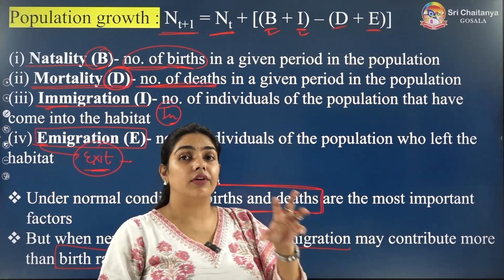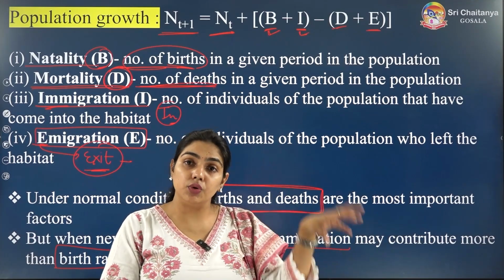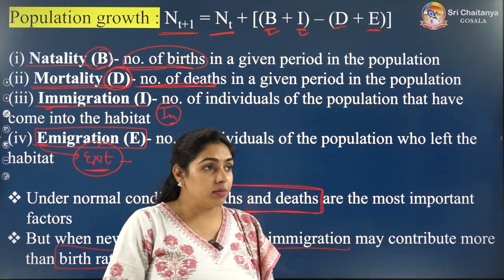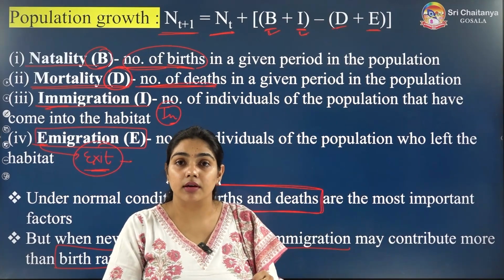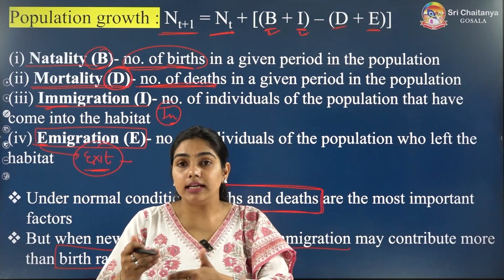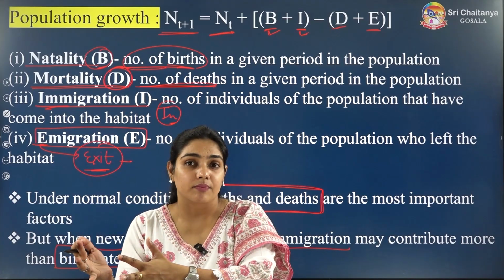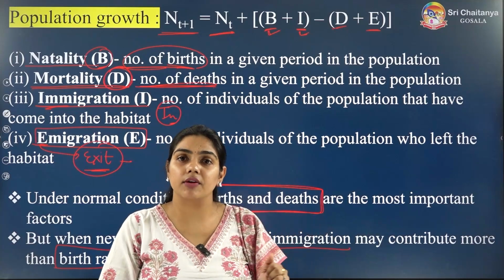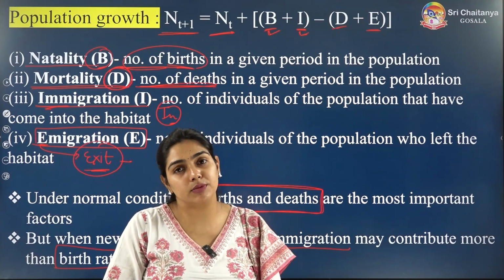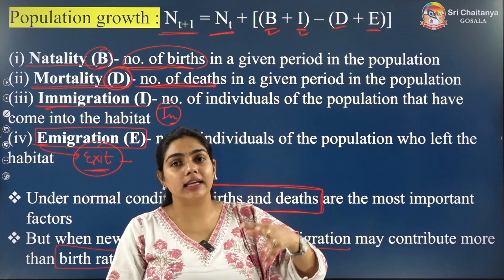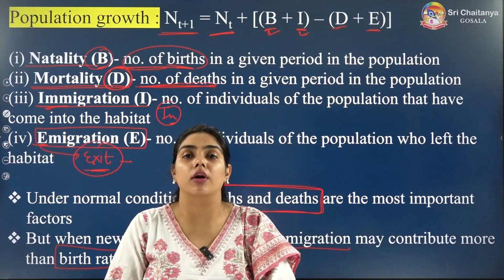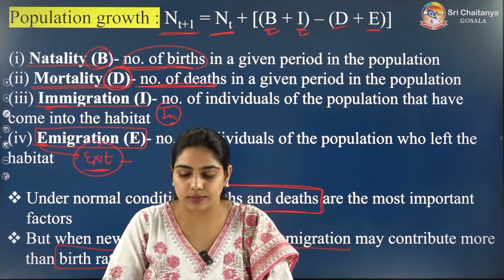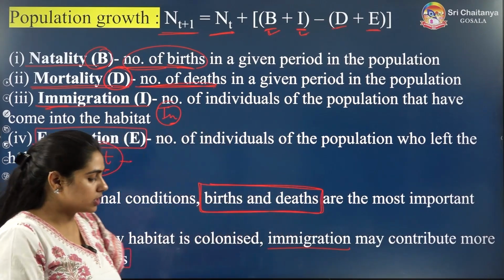But in a condition where it tells you that a new habitat is getting formed, maybe so many people will come at a time. Taking birth will take more time, but a group of organisms simply coming from somewhere else will not take that much time, right? So in that case, immigration will be more important as compared to the birth. Alright, so that is about the population growth.